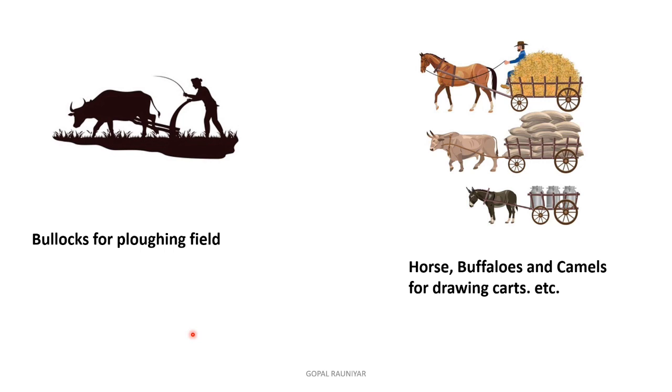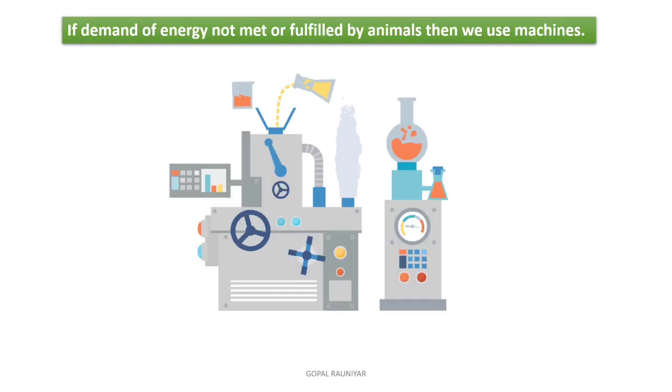So what happens if the demand of energy is not met or fulfilled by the animals? So if the demand of energy is not met or fulfilled by animals, then we use machines for doing such type of works, okay.